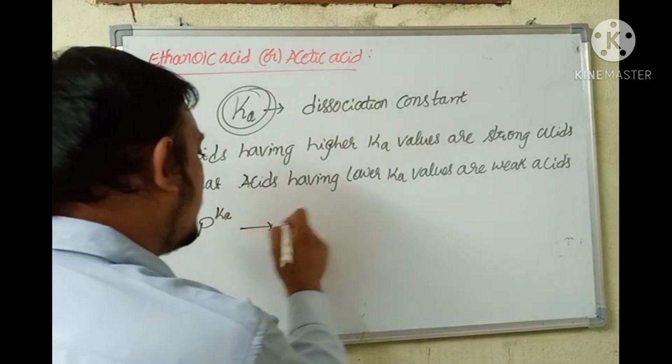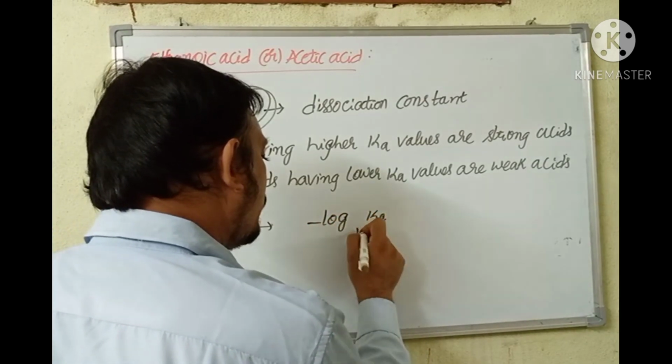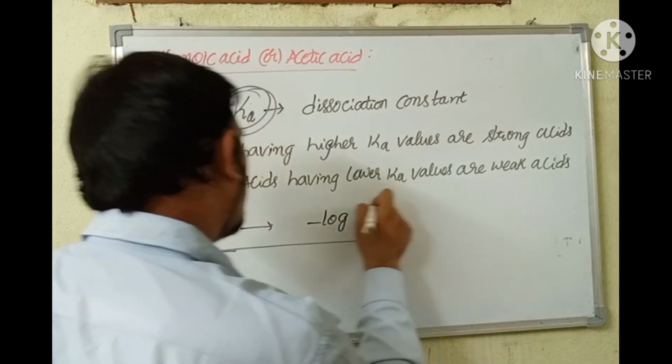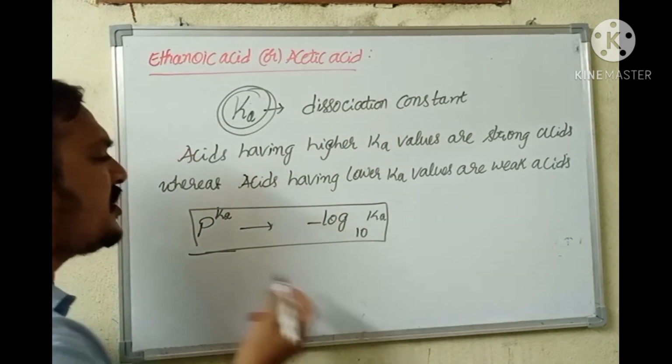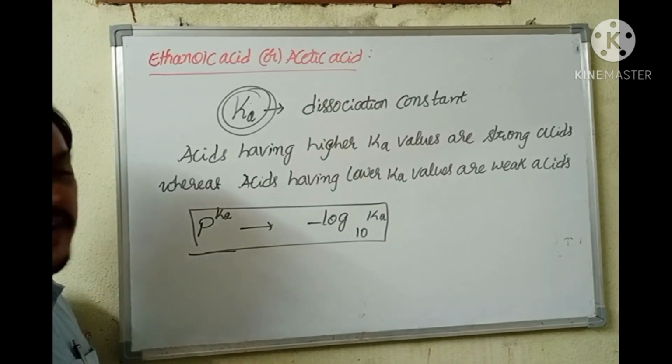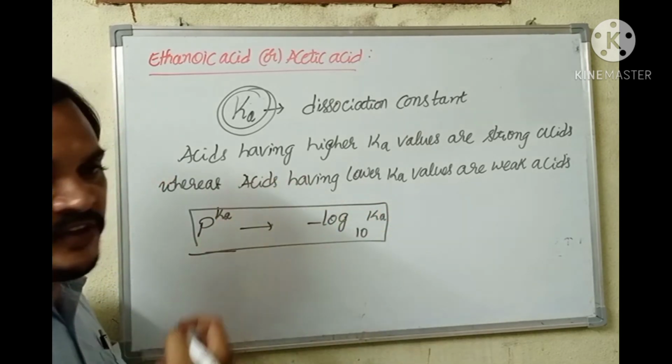If I take pKa, pKa is nothing but negative logarithm of Ka taken to base 10. This is just similar to pH. pH is nothing but negative logarithm of hydrogen ion concentration taken to base 10. pKa is nothing but negative logarithm of Ka taken to base 10.